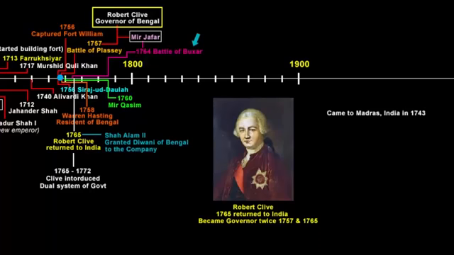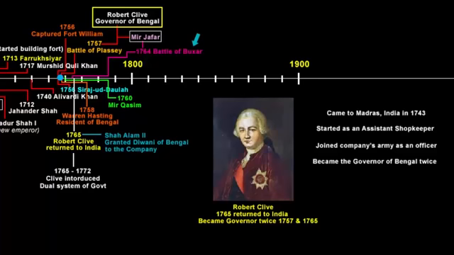He came to Madras from England in 1743 at the age of 18. During that time he was just an assistant shopkeeper in the English company. Later he joined the company's army branch as an officer. Because of his contribution and success in wars between other European traders, then the Battle of Plassey, he was made the governor of Bengal twice, first in 1757 and second in 1764.